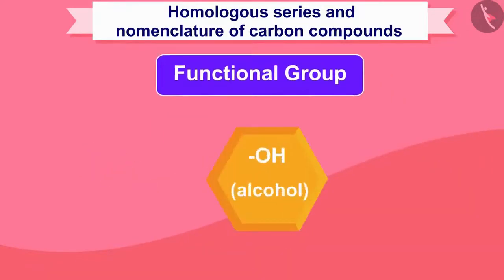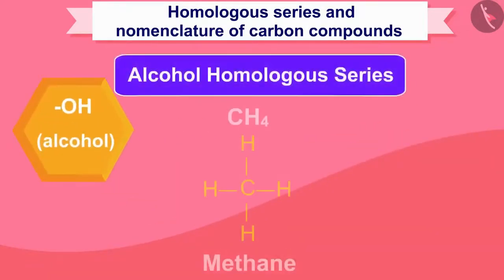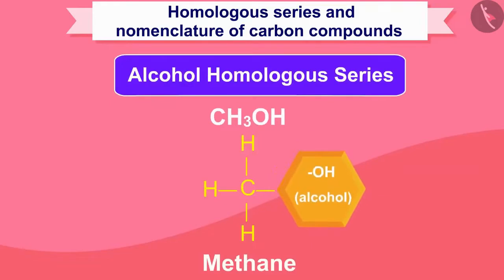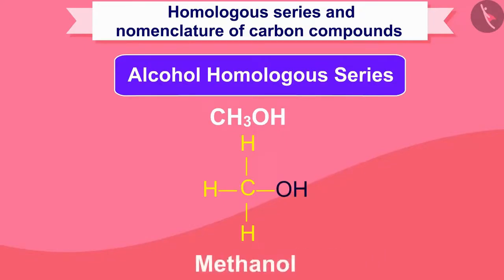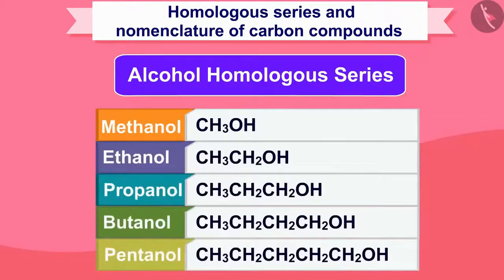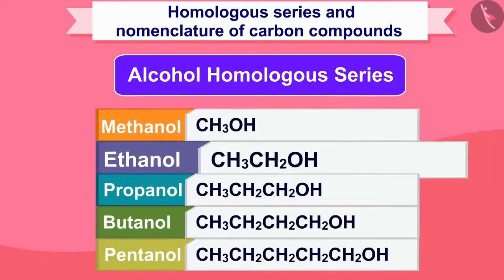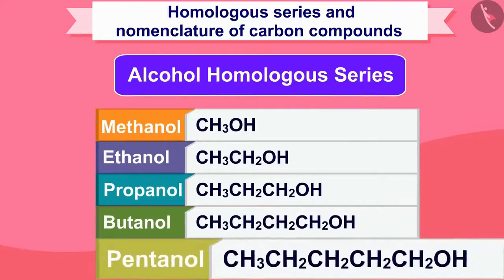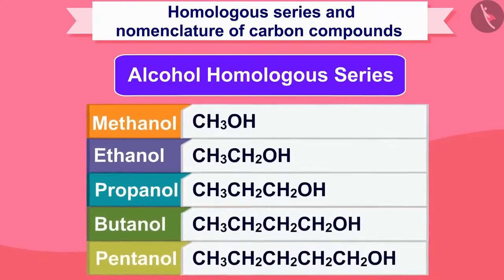For example, take alcohol, OH. If an OH alcohol group is added instead of a hydrogen of methane, the suffix "ol" will be added to form methanol. Similarly, the entire homologous series is composed of methanol, ethanol, propanol, butanol, pentanol, etc.